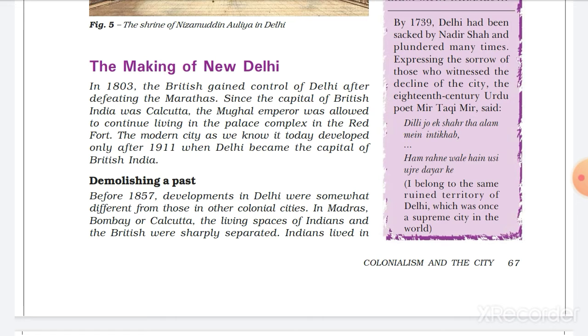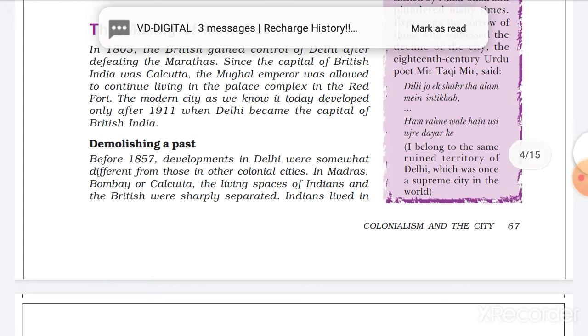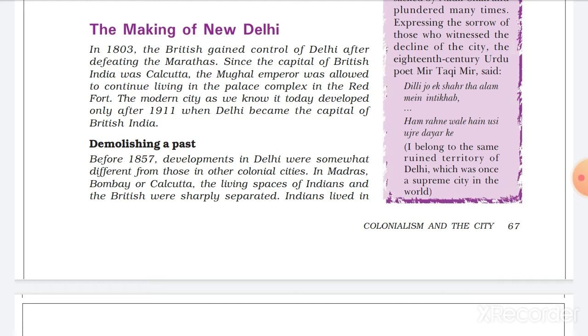Now, as they annexed it, they still allowed the royal Mughal emperor, Bahadur Shah Zafar, to live in the palace complex of the Red Fort. I have shown you in the last video that in Shah Jahanabad the palace complex was there, the Red Fort, which was the residence of Mughal emperors.